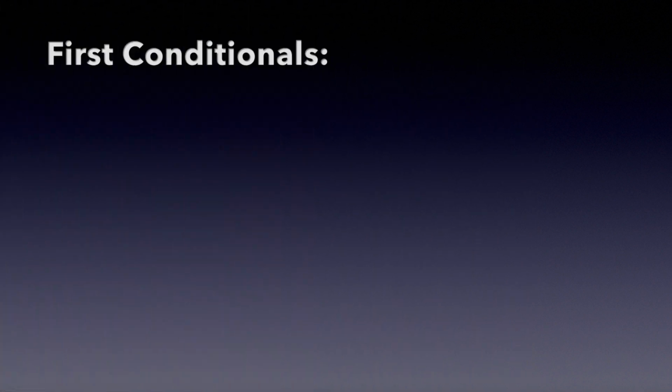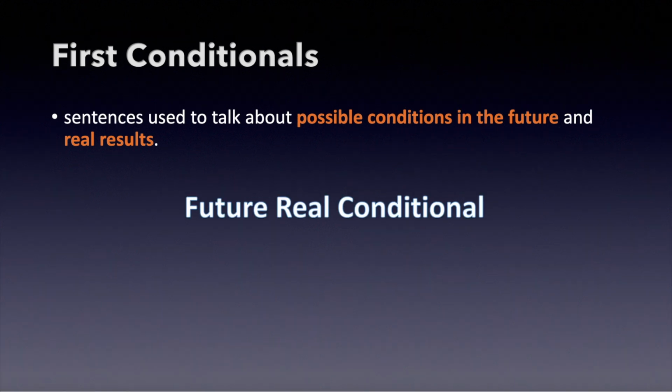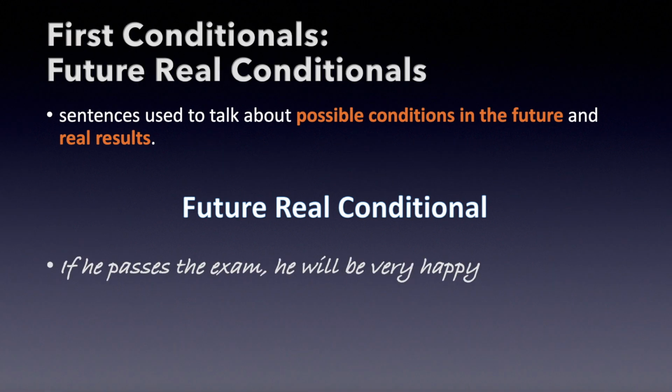I'm ready. Let's go. The first conditional is used to describe possible conditions in the future with real results. So we can also call these future real conditionals. For example, if he passes the exam, he will be very happy.